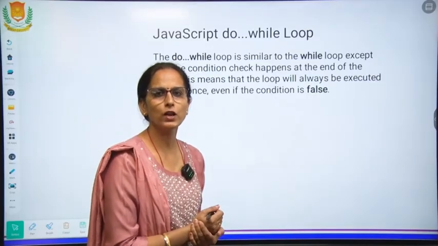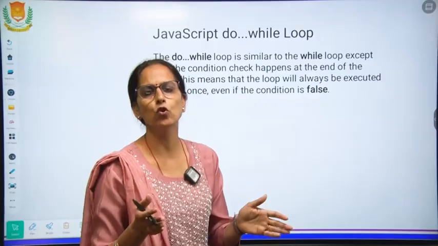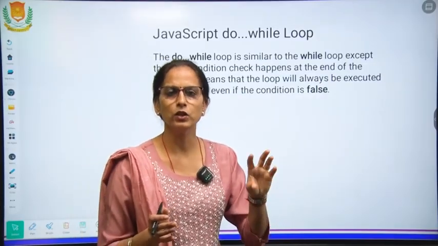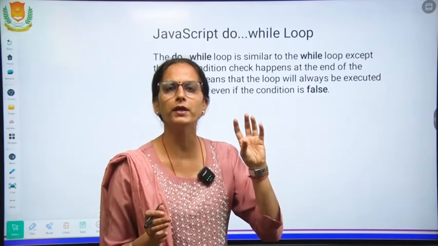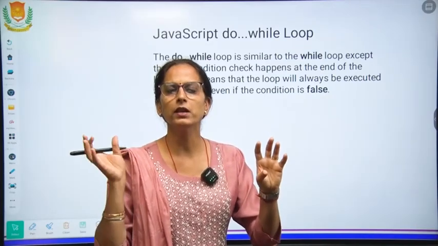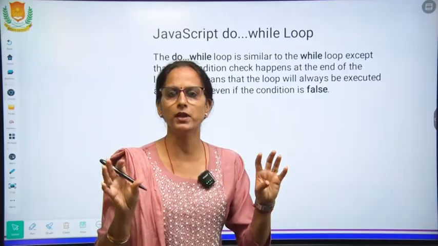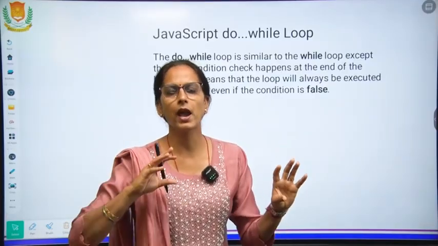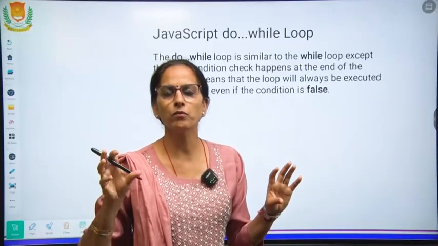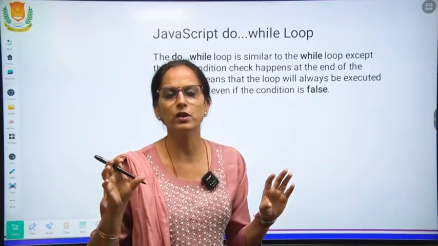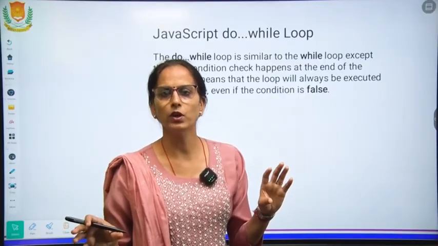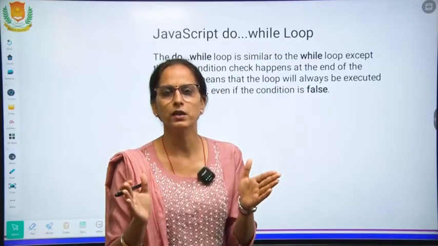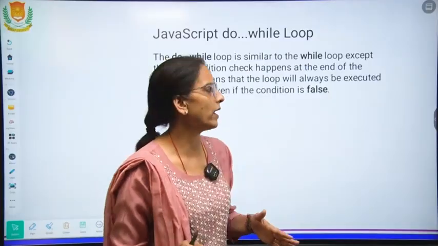Now again, another part of looping is do while. In the do while loop we have divided the loop into two parts. One is the condition. Do means what is to be done, while means till when it is to be done. Two things are there: what is to be printed, and what is the termination condition. So we have divided the while loop in two parts, and that becomes do while.